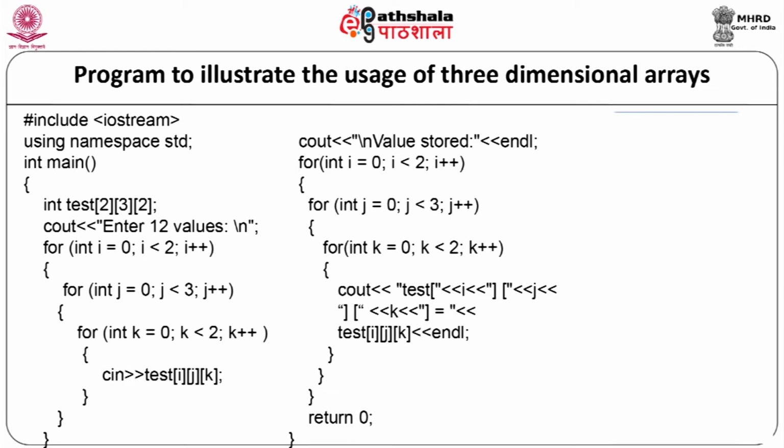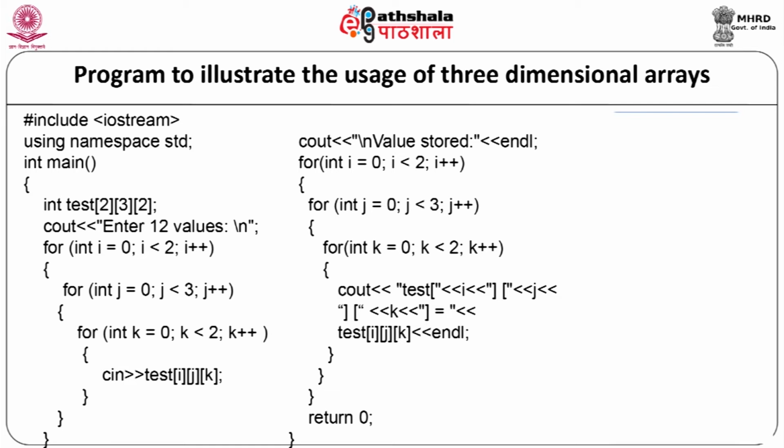cout enter the 12 values. So, we will write a for loop for integer i equal to 0, i less than 2, i plus plus, that is our first index. For integer j equal to 0, j less than 3, j plus plus. For integer k equal to 0, k less than 2, k plus plus. cin test of i, j and k. The 3 for loops will end.